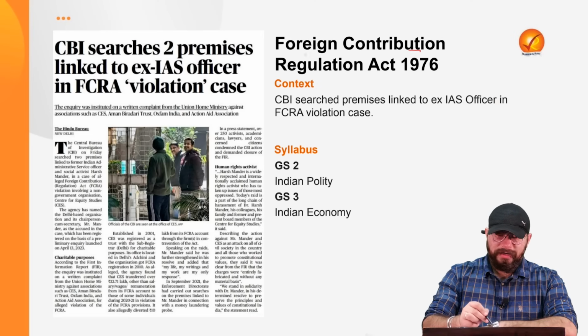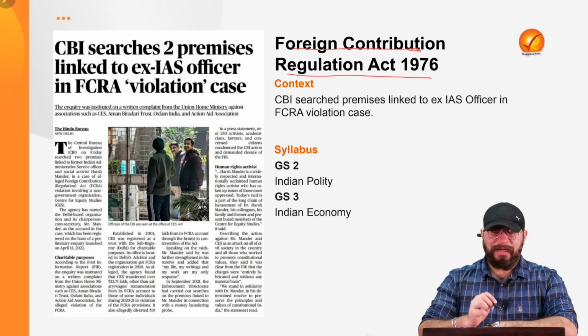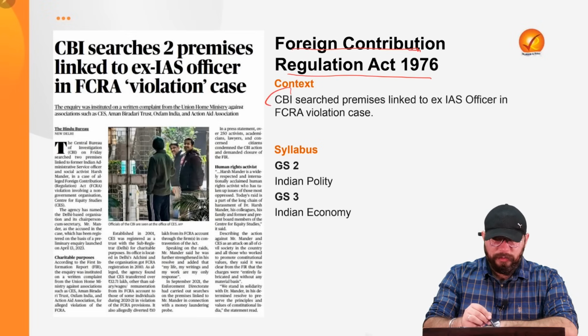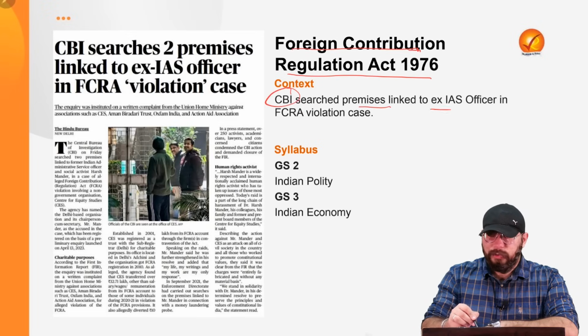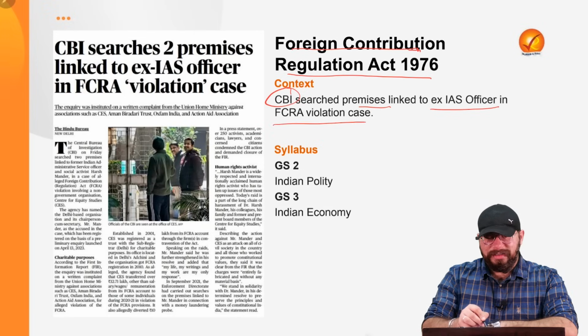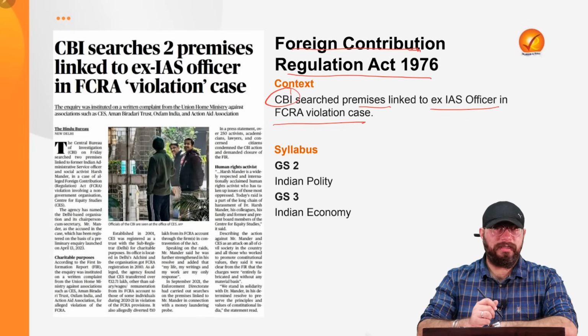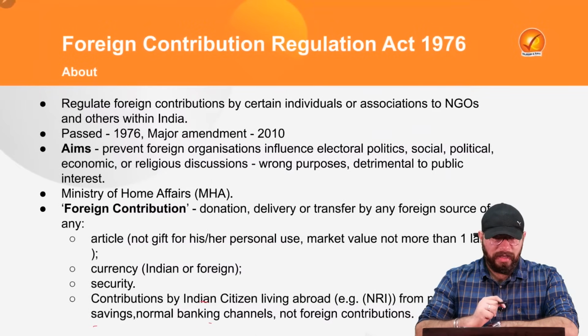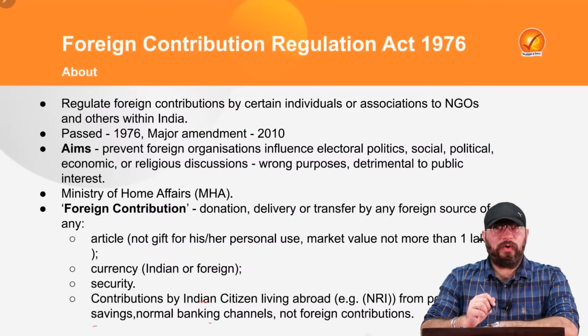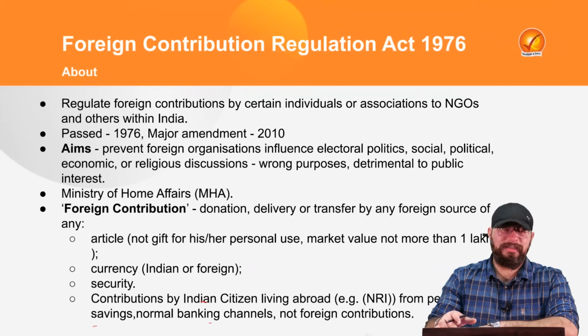The first topic is in relation to Foreign Contribution Regulation Act of 1976. Now, why is this news? Because recently the Central Bureau of Investigation, CBI, has searched premises linked to an ex-IAS officer in an FCRA violation case. Now, this is very crucial and important for us to understand in relation to our Indian polity and Indian economy. Now, coming to the FCRA Act of 1976, the Foreign Contribution Regulation Act of 1976.